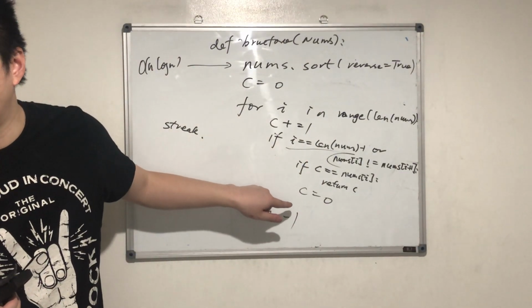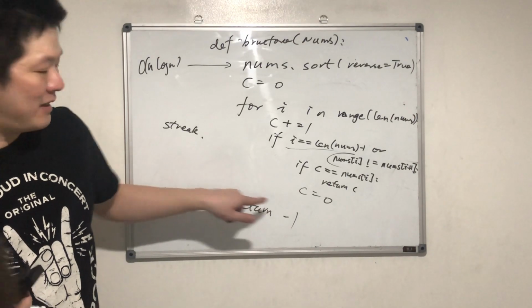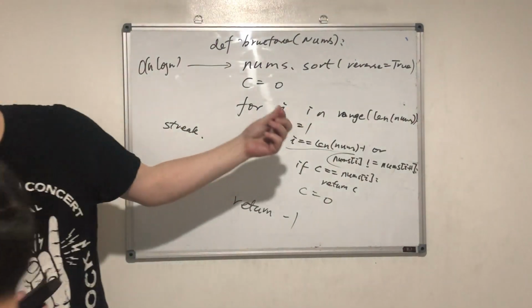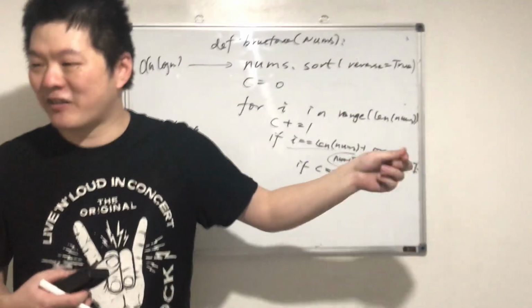I should reset the streak. So the next iteration will be appearing 1 time, right? Appearing 2 times, appearing 3 times. Does it make sense?